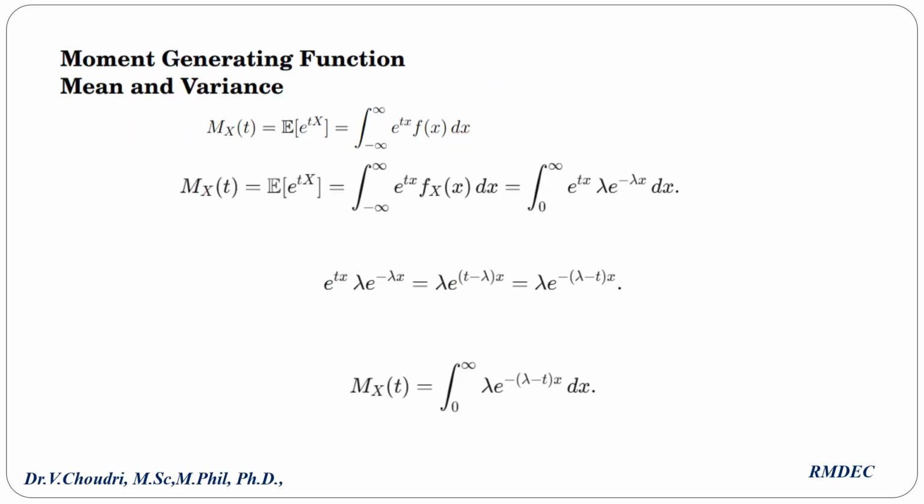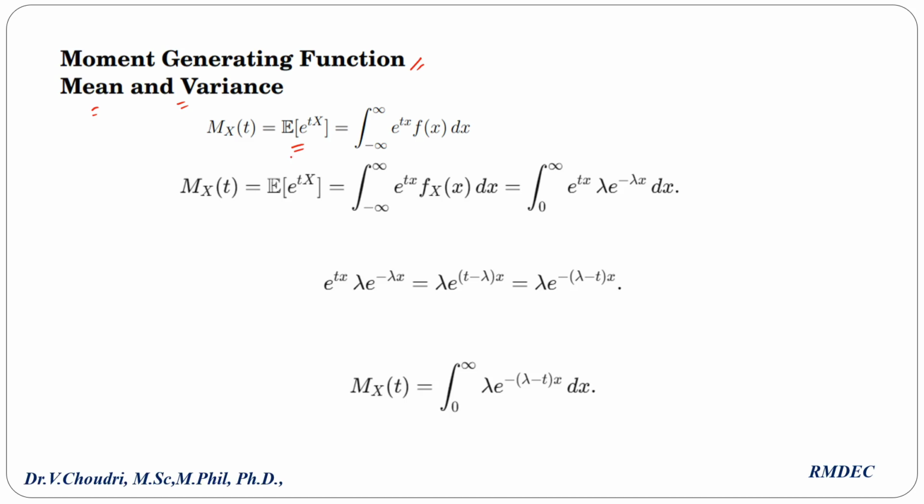See the important one, the moment generating function. We have to find the mean and variance. Mean and variance can be found in another way also, but after finding the moment generating function, let us use this concept to find the mean and variance. So M_X of t, what is the formula?